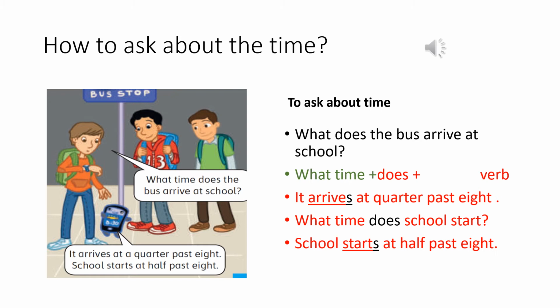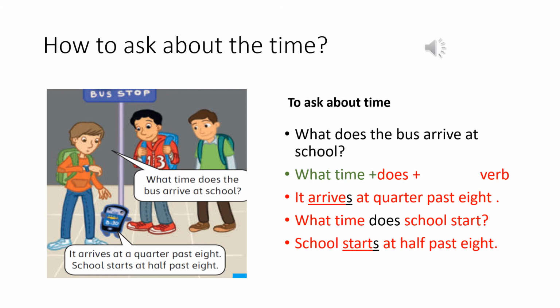Now we wanted to learn how to ask about the time. Look at the picture. What time does the bus arrive at school? So when we ask about the time, we say what time? And then we use do or does plus the subject plus the verb. What time does? It arrives at 8:15.